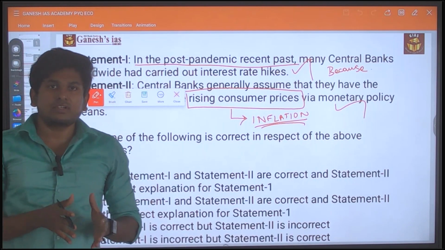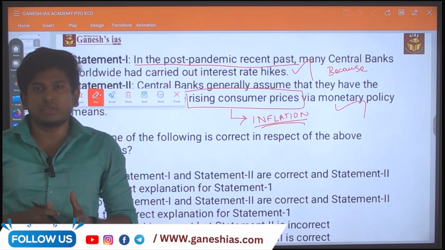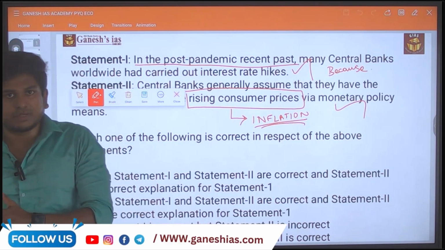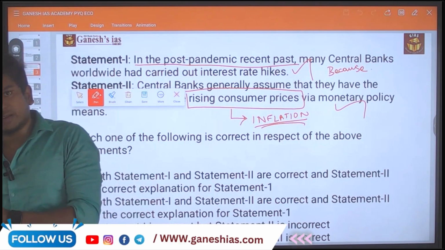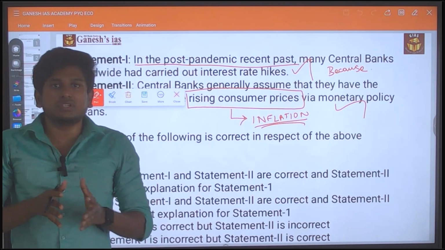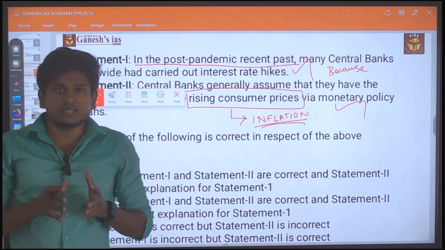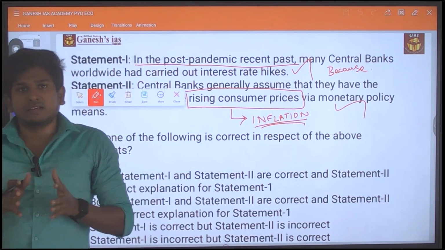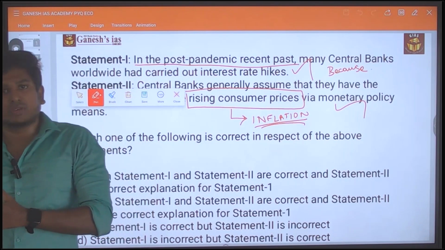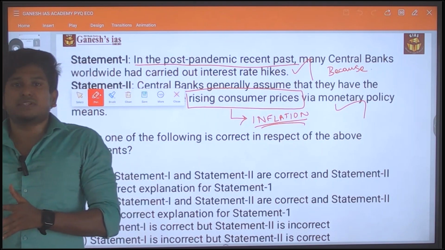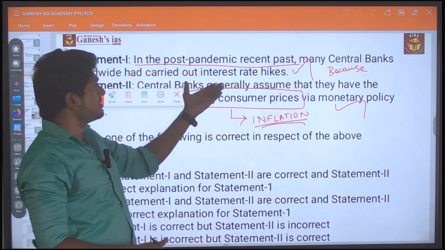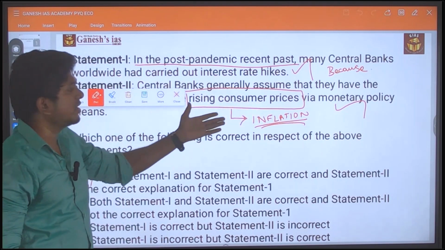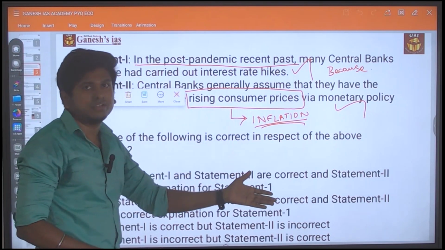After the pandemic, the opening of the market happens, and there is huge development in employment, and also growth in the industry sectors. So in such a way people have more money, so they spend a lot, that leads to inflation in the market. To control that inflation, they are doing the interest rate hike. By that they are addressing the inflation in the market.